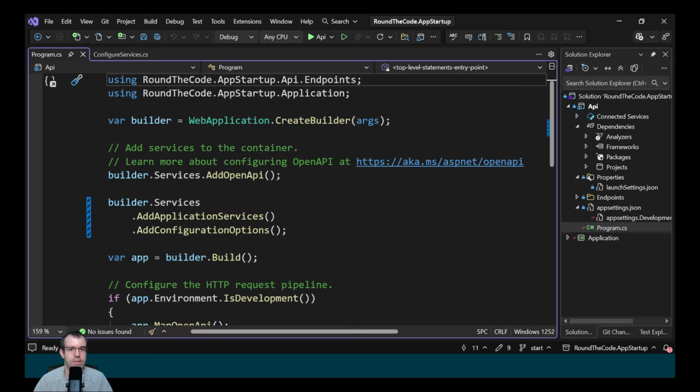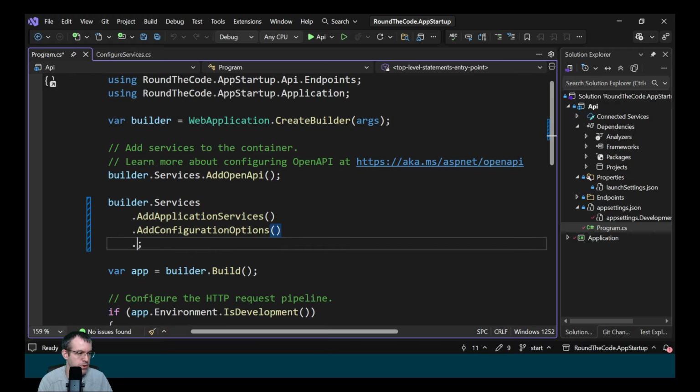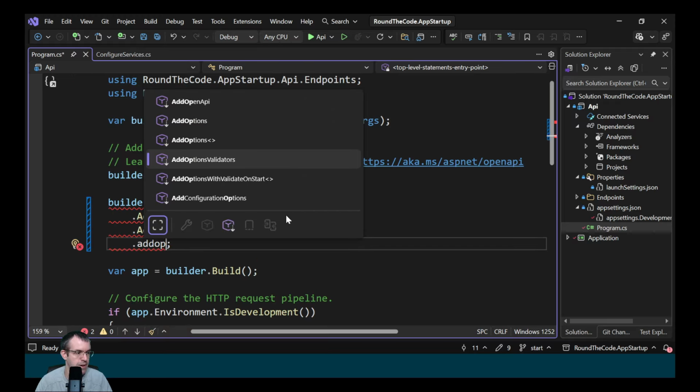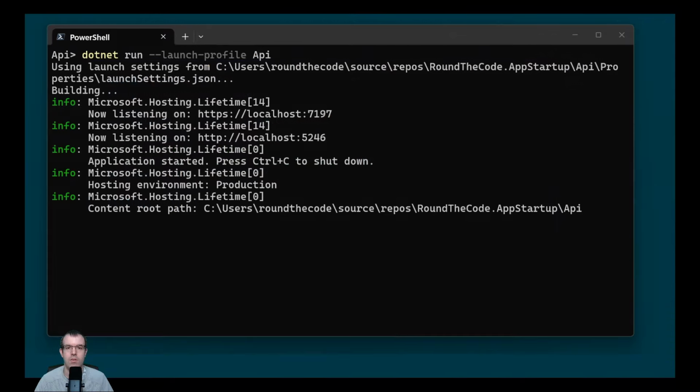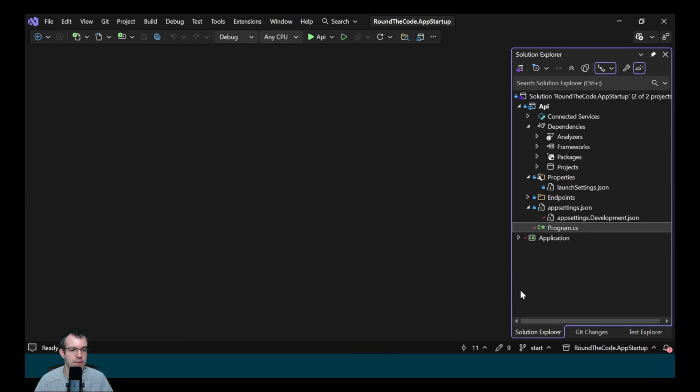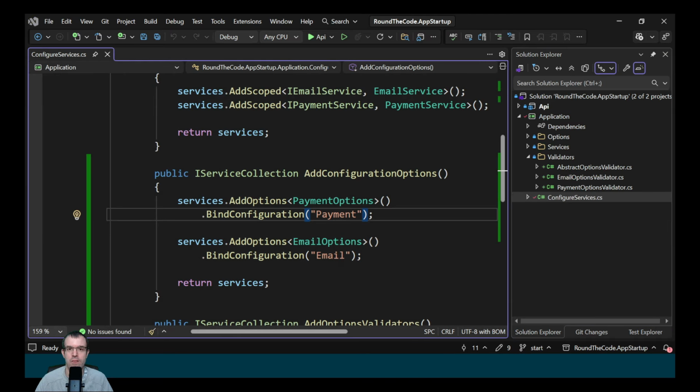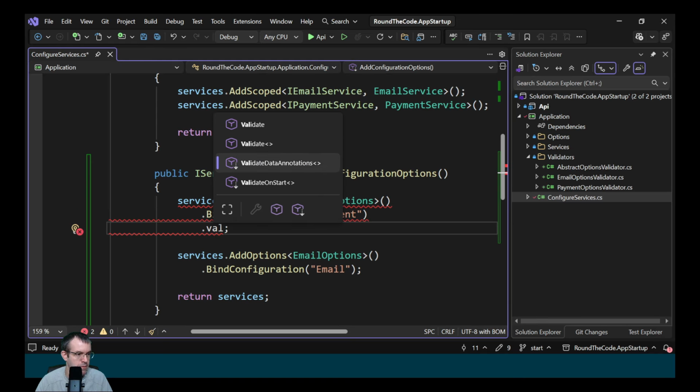We now need to register that in the API, so we just call AddOptionsValidators. So we're running the app in production, but we're not getting any config exceptions. This is despite the fact that we haven't got an appsettings.Production.json file. So what's going on here? What have we missed? When registering the options, we need to add ValidateOnStart. So we do that for both of them.